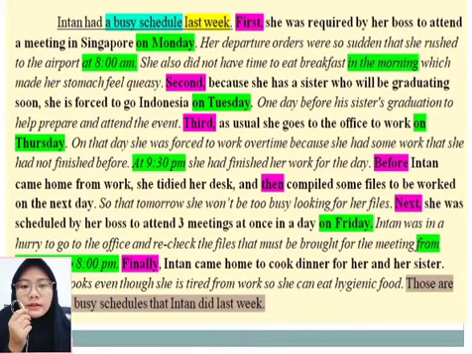So the third major is third. As usual, she goes to the office to work on Thursday. The minor one is on that day she was forced to work overtime because she had some work that she had not finished before. The minor two is at 9:30 p.m. she had finished her work for the day.